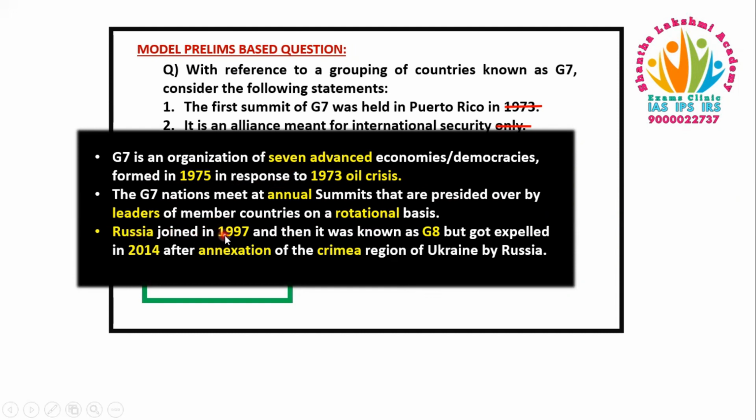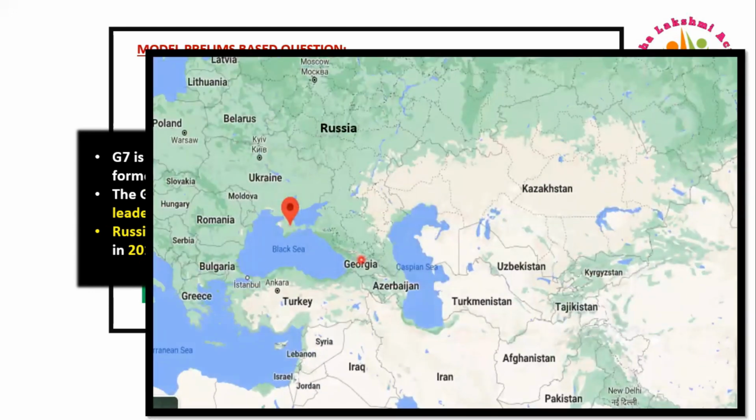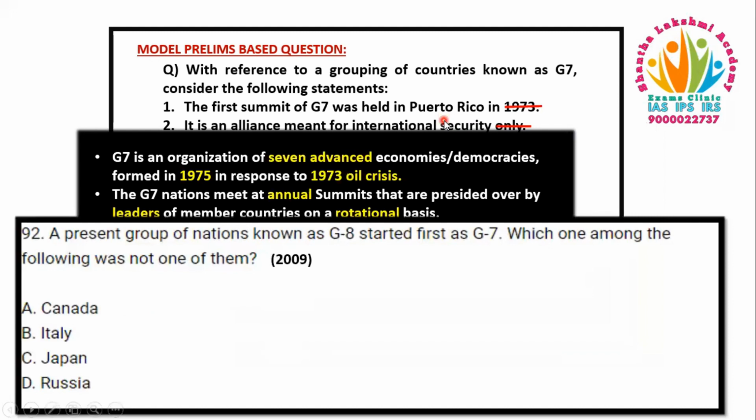Next, Russia joined in 1997 and then it was known as G8, but got expelled in 2014 after the annexation of the Crimea region of Ukraine by Russia. As you can see on the map, this is the Crimea region of Ukraine annexed by Russia. Based on this point, UPSC asked a question in the 2009 prelims. The question is, a present group of nations known as G8 started first as G7. Which one among the following was not one of them? As we have seen before, Russia joined last and G7 became G8, and the answer is Russia.